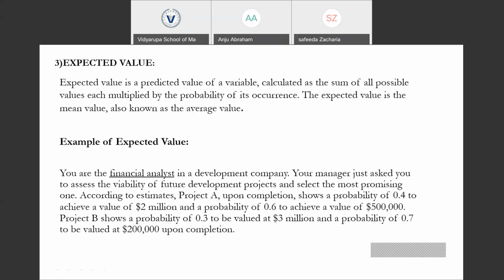According to these estimates, project A upon completion shows a 40% probability to achieve a value of 2 million and a probability of 60% to achieve a value of $500,000. And project B shows a 30% probability to achieve 3 million, and a 70% probability that we are going to achieve $200,000 upon completion. From this, we are going to come up with the expected profit from both projects, and select the most promising project among these.